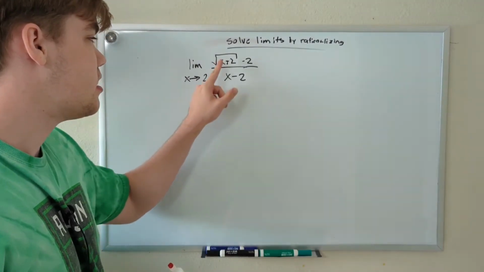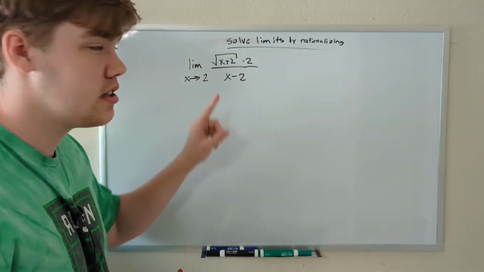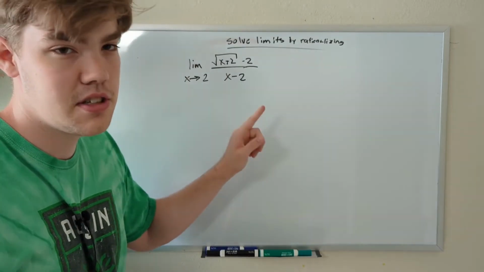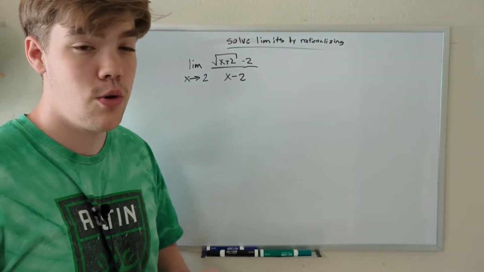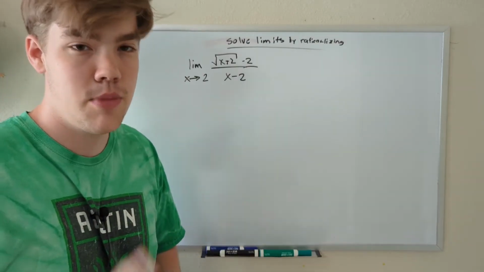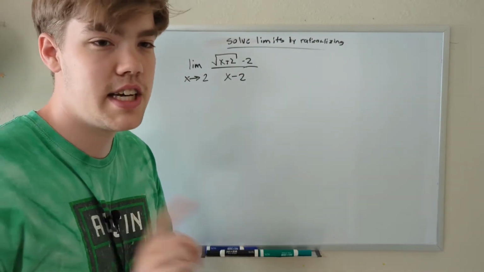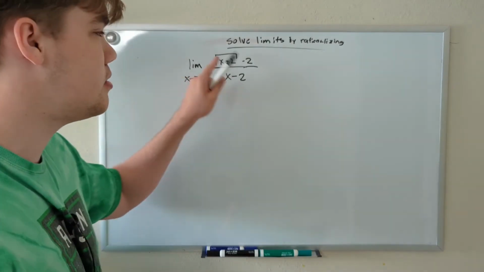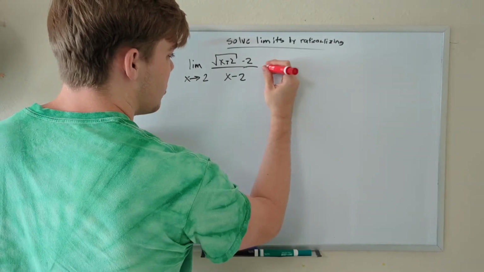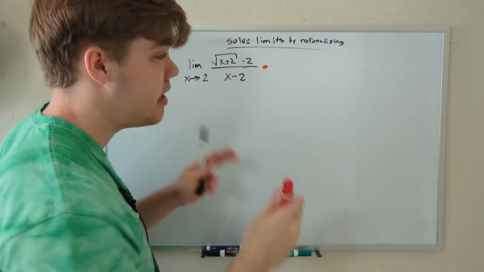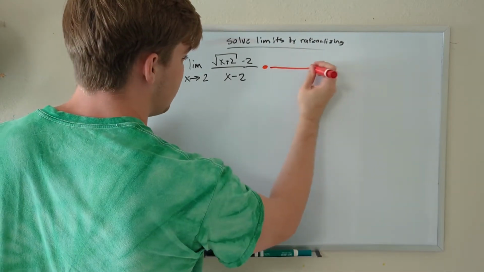We also end up getting 2 plus 2 under the square root, the square root of 4, which is 2, and 2 minus 2 equals 0 divided by 0. We're in the same predicament as last time. But we can also solve this with the same strategy we used last time. Let's use the conjugate of this numerator and make this problem rational. So we can once again multiply by 1, in other words, multiply by the conjugate on top and bottom.